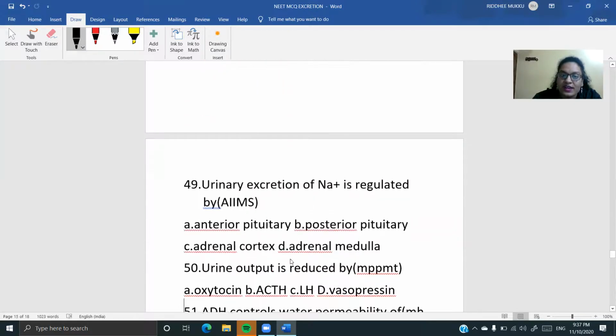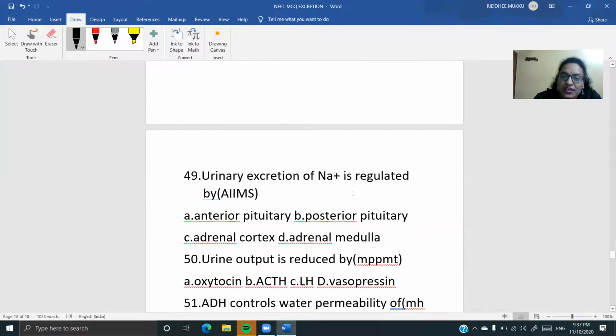Okay. Next वाला, urinary excretion of sodium is regulated by कौन? अभी बताया है, एल्डोस्टेरोन. एल्डोस्टेरोन कौन सिक्रीट करता है आपका? कौन है? एड्रिनल ग्लैंड का कॉर्टिकल एरिया. So your option will be what? It is going to be the adrenal cortex area.